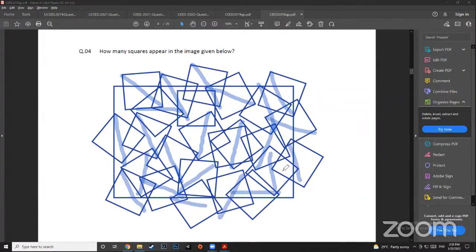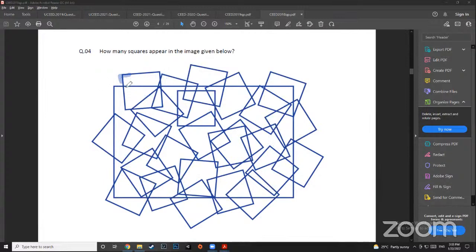Now you will be able to visualize if you have missed out any square, because you will know that there has not been any diagonal made on it. The same thing you can do with top left corners, right? Only count the top left corners, or only count the top line. But if you do that, some of them are rotated, so you can't be sure which is the top line. But in any case, if you take one of the distinct features, it will be much easier for you to do it.